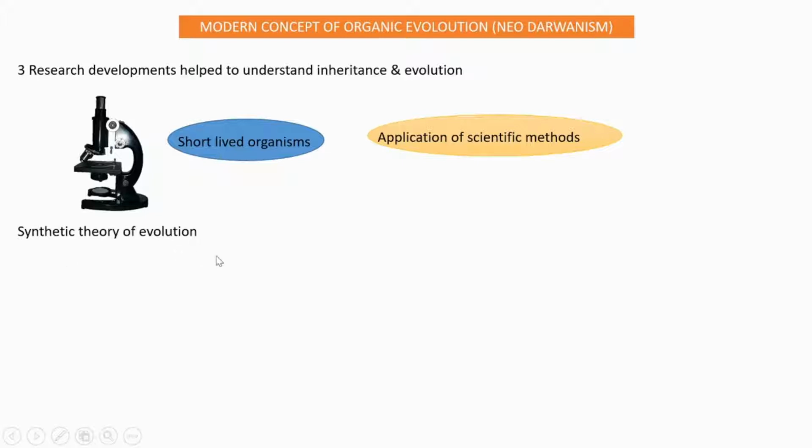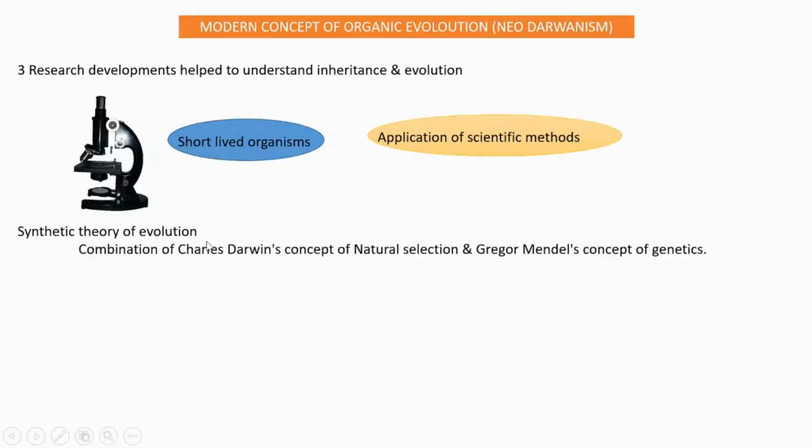Next, synthetic theory of evolution. What is synthetic theory of evolution? The theory of evolution is actually a combination of the concepts of two scientists. Which are the scientists? Charles Darwin and Gregor Mendel. Charles Darwin's concept of natural selection and Gregor Mendel's concept of genetics. A combination of these two is synthetic theory. And the synthetic theory of evolution gave a complete understanding of genetic changes.